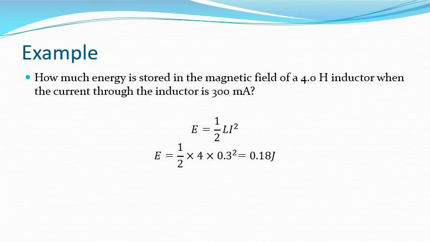So we can work out the energy stored in the magnetic field of a particular inductor by substituting in the particular values that we've got. If we've got a 4 henry inductor and 300 milliamps of current, then the energy stored will be half times 4 times 0.3 squared, which will be 0.18 joules of energy.